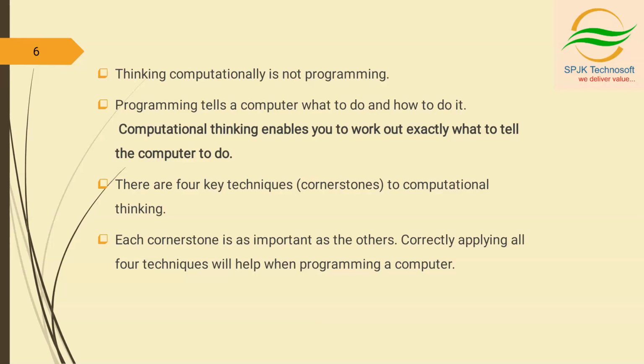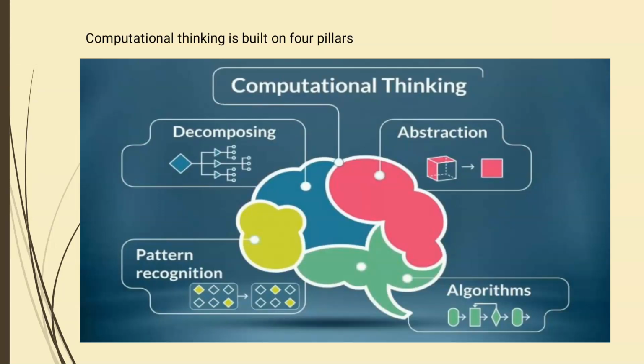Next, there are 4 key techniques or cornerstones to computational thinking. Each cornerstone is as important as the others. Correctly applying all 4 techniques will help when programming a computer. It is built on 4 pillars. The first one is decomposition, the second is abstraction, the third is pattern recognition, and the fourth is algorithms. We will learn about these in detail in the further slides.